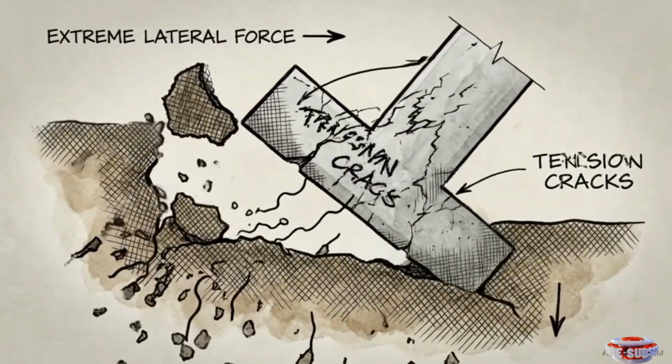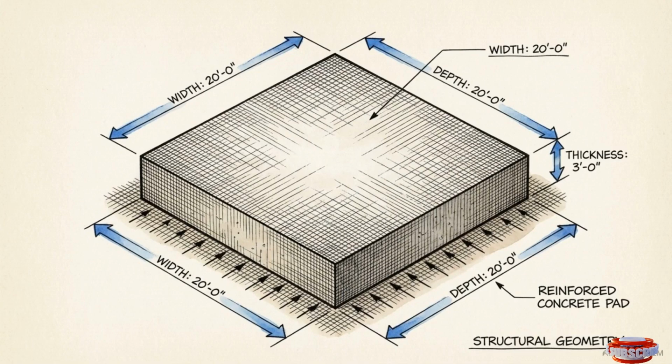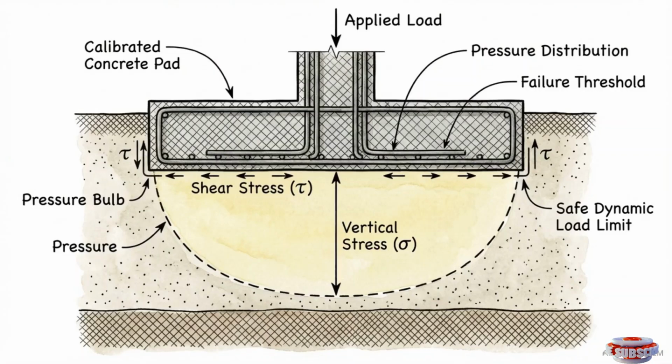Shallow foundation design relies on geometric surface area manipulation. The goal is to calibrate the width and depth of the concrete pad so that even under the worst-case dynamic loads, the localized stress stays safely below the soil's critical failure threshold.